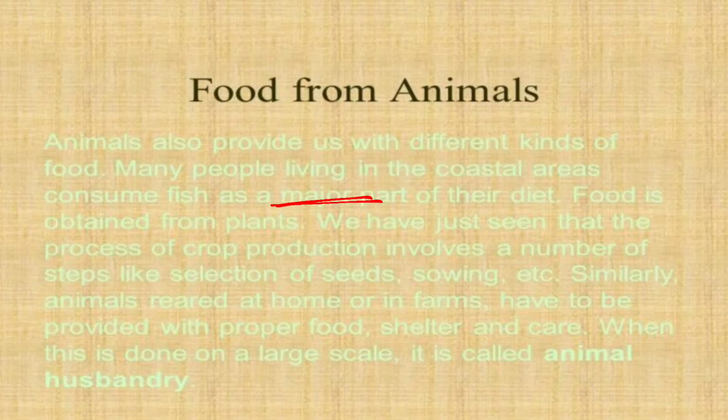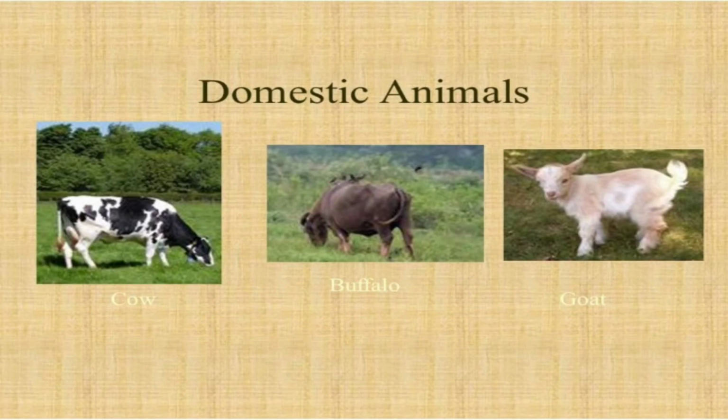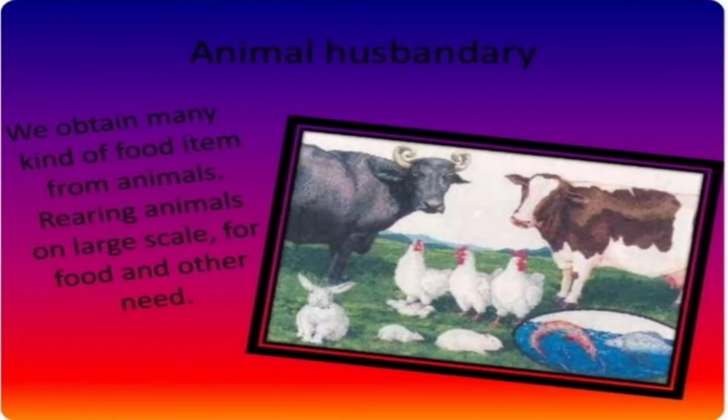Next we have domesticated animals. The cow, buffalo, and goat are very useful in our life. Cow gives us milk, buffalo also gives us milk, and goat gives us milk and also meat. So we obtain many kinds of food items from animals. Rearing animals on a large scale for food and other needs is known as animal husbandry. Simple.